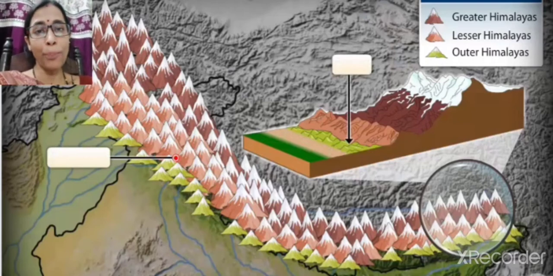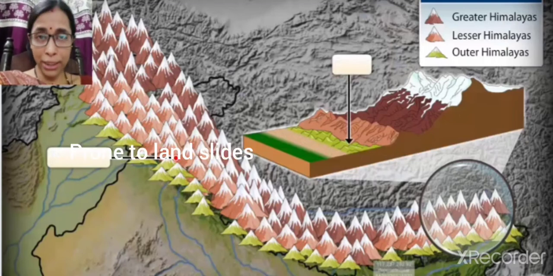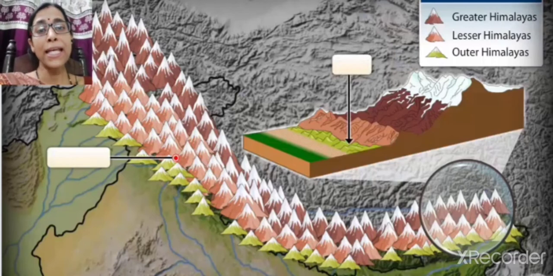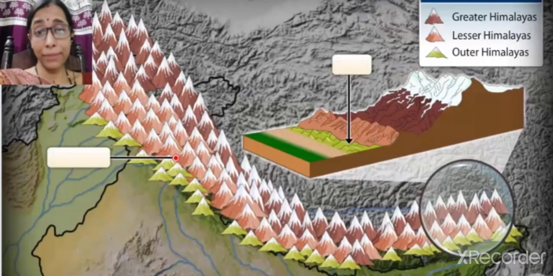It is composed of highly unconsolidated sediments, because the rivers originating from the northernmost range of the Himalayas are always bringing alluvium and depositing it here. That's why the soil deposited over this range is unconsolidated, it is not mature.